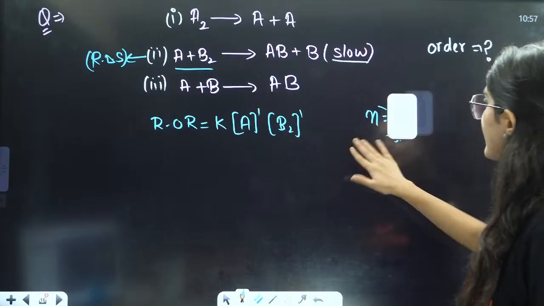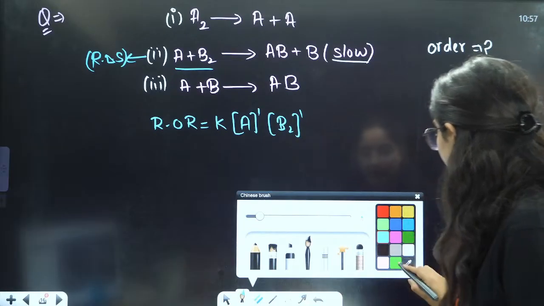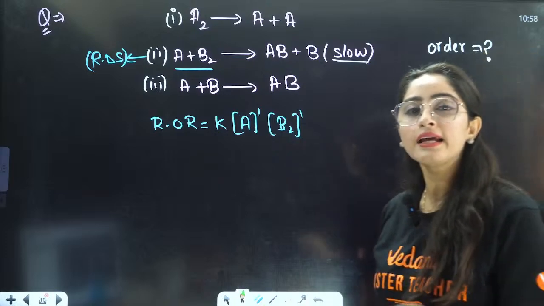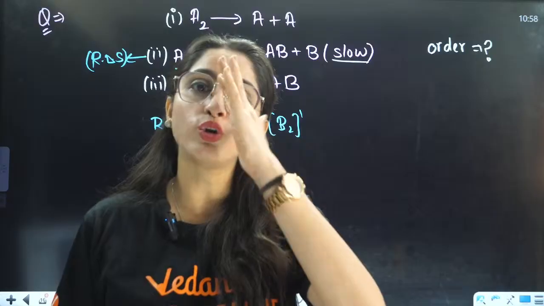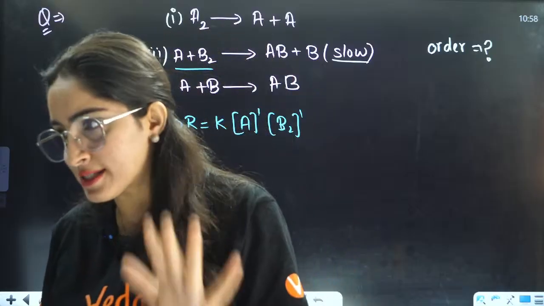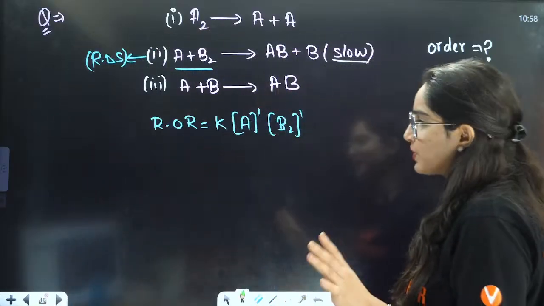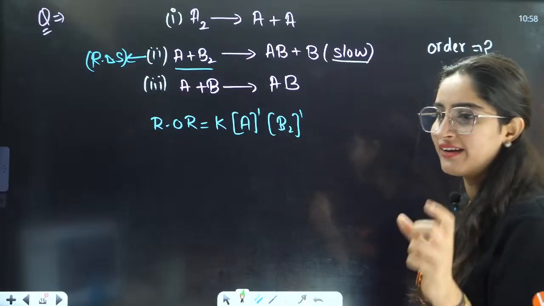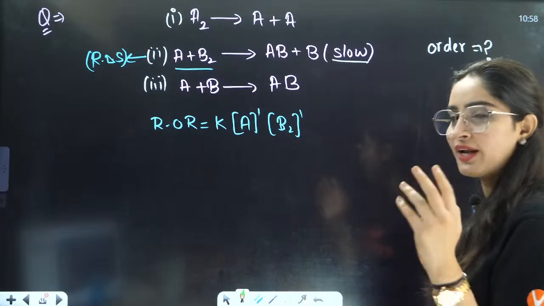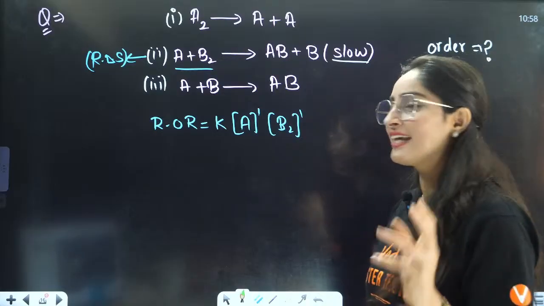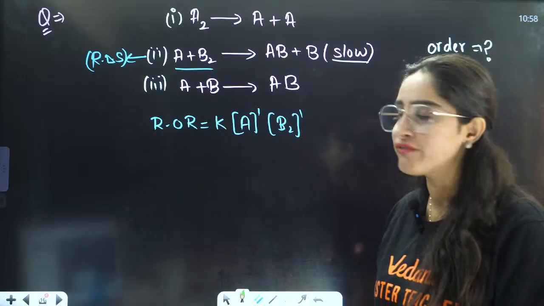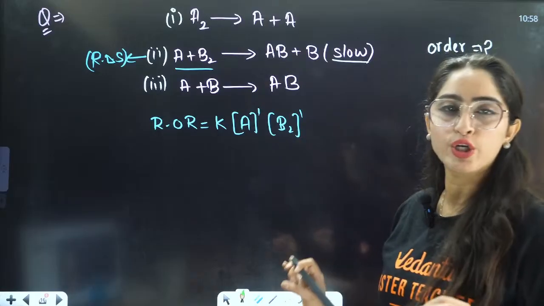That is not the correct answer. What is the reason behind that? The reason is that in your rate law expression, there should be no intermediate present, right? Very good. Those who have done the previous year question have already done this, that's why he is telling that correctly. Yes, the order is going to be 1.5. Why is the order going to be 1.5?